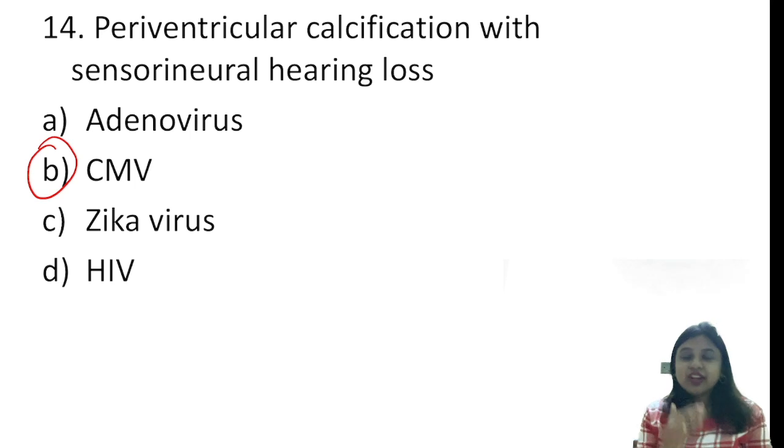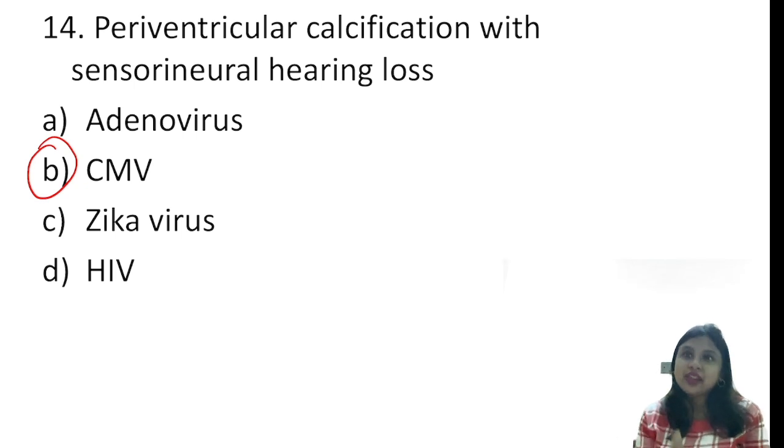Regarding the genetic cause, we have a few cases which are syndromic, like neurofibromatosis, Usher syndrome. All these are associated with genetic syndromic causes of hearing loss. And genetic non-syndromic, we have connexin mutation. Now, for the non-genetic cause of sensorineural hearing loss, whenever we are suspecting, it is always cytomegalovirus.